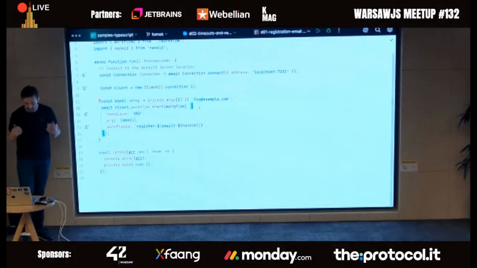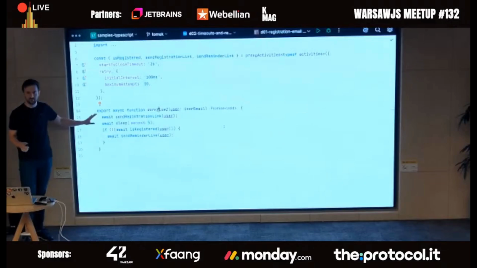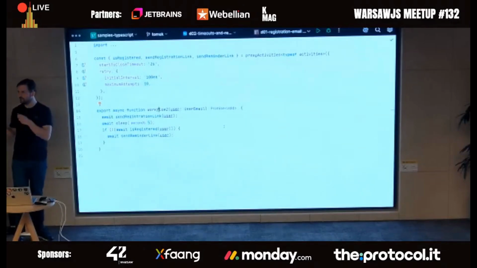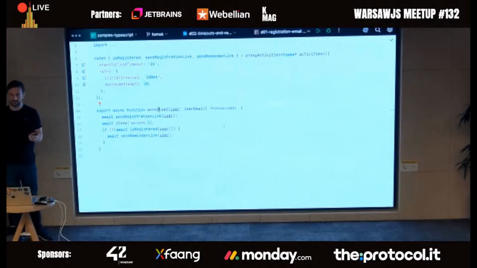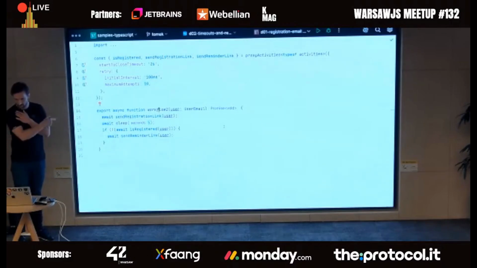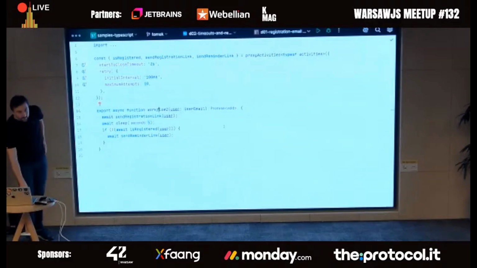Here, you just have a normal function, and maybe this is what you already have in your code, right? You just didn't think about resiliency, you didn't think about retries, and now you need to have them because your server crashes and your process is lost. All you have to do is just wrap your functions in Temporal and run that function, the workflow2 function, in a slightly different way. Any questions?